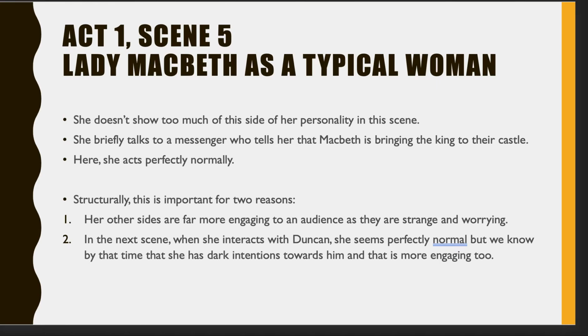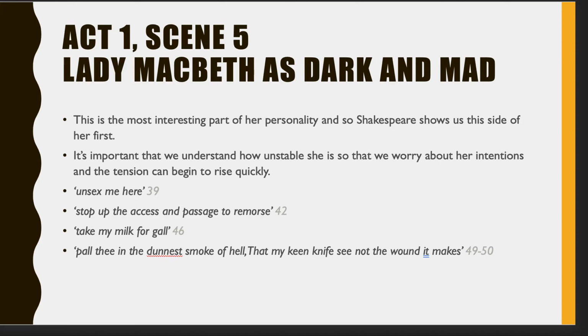So what about the other bits? So what about her as dark and mad? We could argue that this is the most interesting part of her personality, and this is what Shakespeare focuses on first. So we're focused upon this side of her through her language and her actions and the things that she wants to happen. Now, you've probably read through this scene quite a few times, so you'll know the major soliloquy in this is the part where she asks for the qualities to kill Duncan and then become queen. And that section is incredibly important in demonstrating what Lady Macbeth is like.